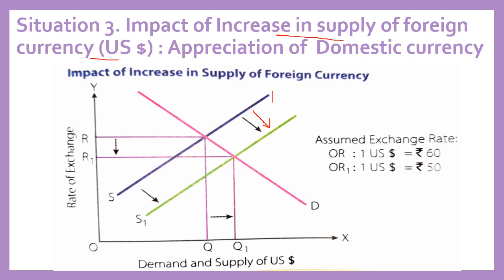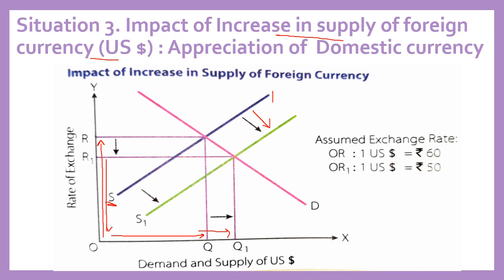So, earlier the supply curve was this one, S. Supply of foreign currency was OQ and foreign exchange rate was OR. Now when the supply has increased to OQ1, the rate of exchange has reduced to OR1. That shows that the value of domestic currency has appreciated, a decrease in price of foreign currency.